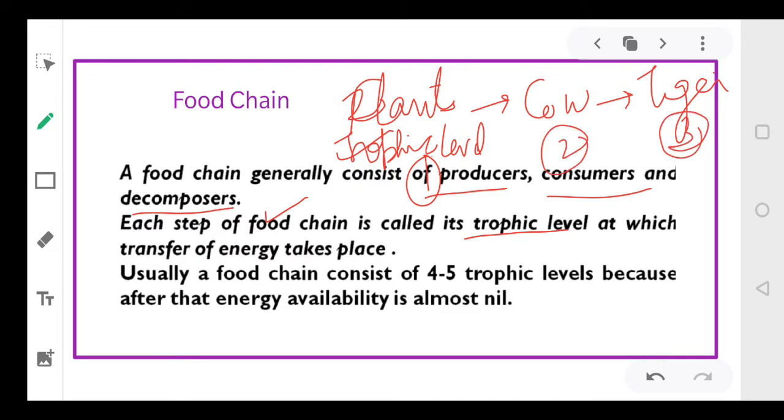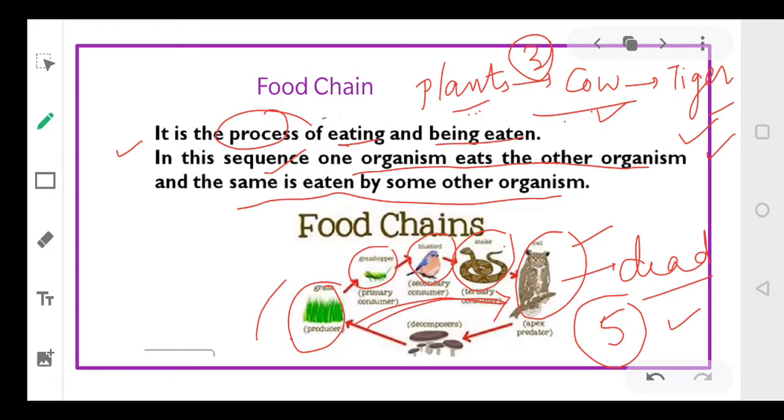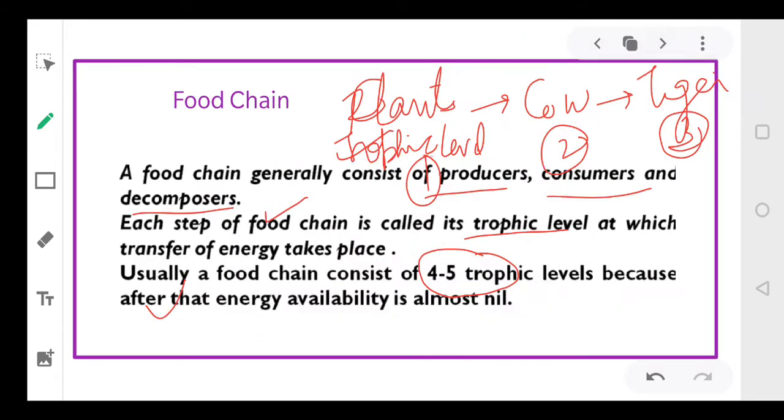So the various steps in the food chain are trophic levels. Usually a food chain consists of 4 to 5 trophic levels. ज़्यादातर food chains में 4 से 5 trophic levels होते हैं, right? And how many trophic levels in this example? There are 3 trophic levels in this example. And here there are 5 trophic levels in this example. So trophic levels means the steps of the food chain. Okay everyone?